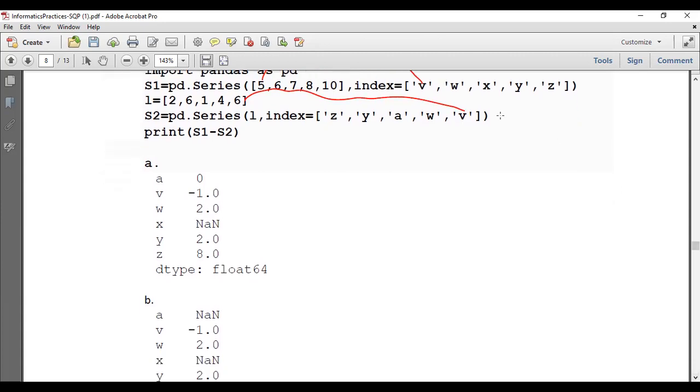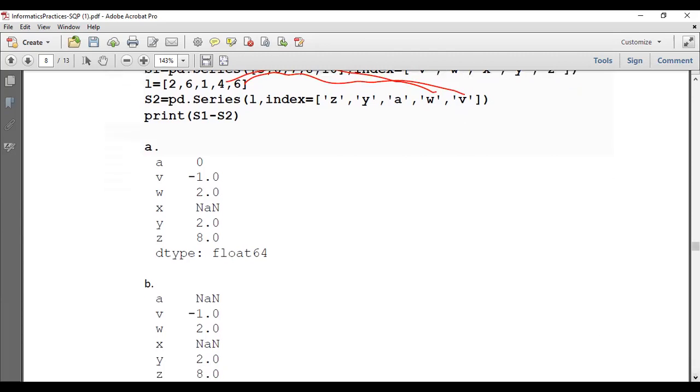Now the next one is W. The W value is 6 over here, and here the W value is 4. So 6 minus 4 is 2.0. That's why the floating point values are coming. Then X. X is here, but you cannot find it over here. So if there are non-matching indexes, it will return NaN. So this is correct, this is correct, this is correct. Until here you got the correct answer for option B.